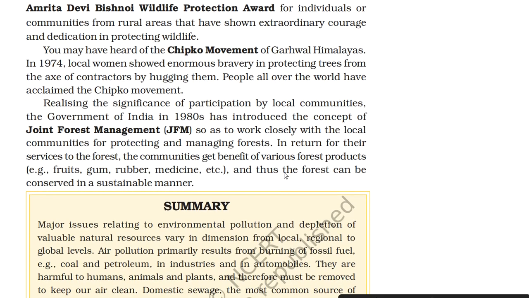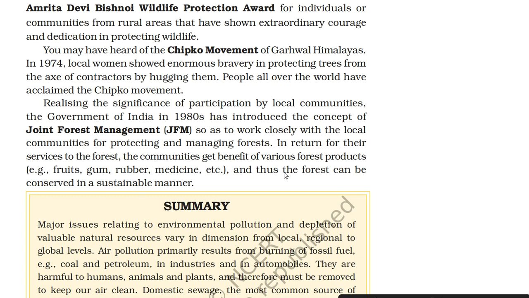You may have heard of the Chipko movement of the Garhwal Himalayas. In 1974, local women showed enormous bravery in protecting trees from the acts of contractors by hugging them. People all over the world have acclaimed the Chipko movement.